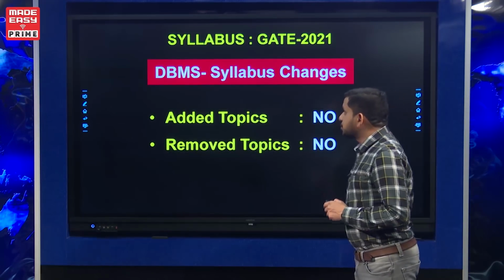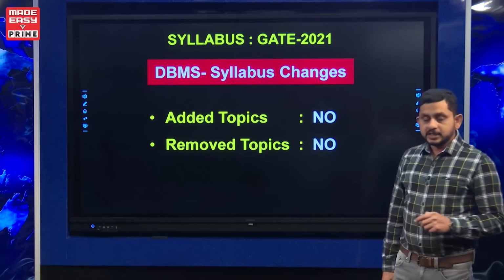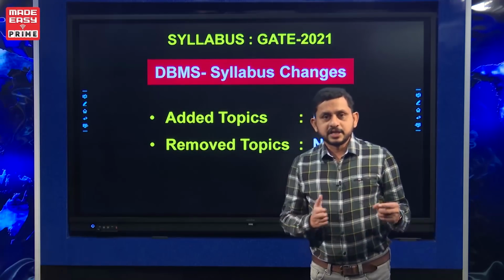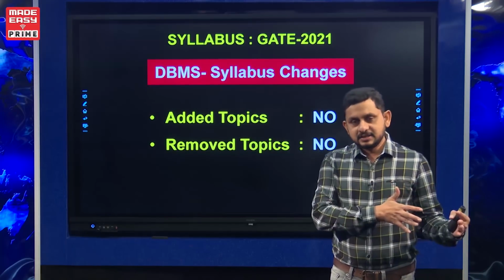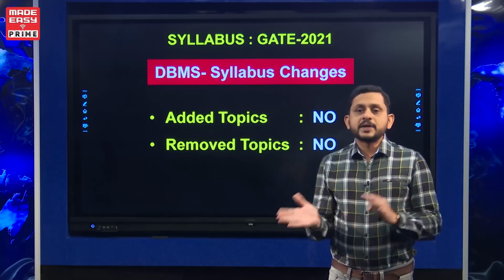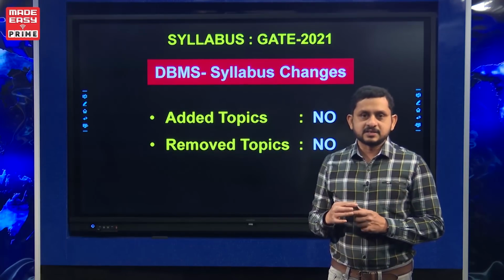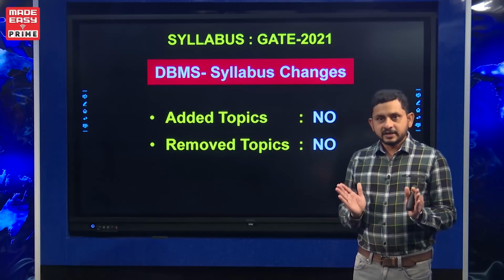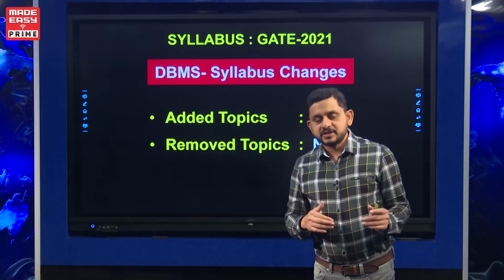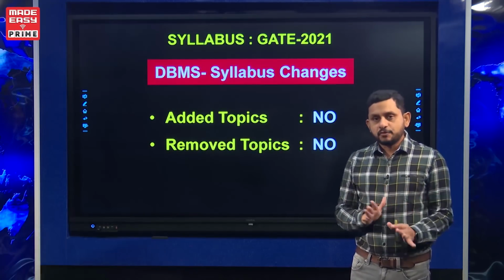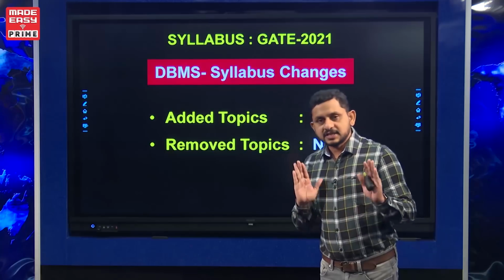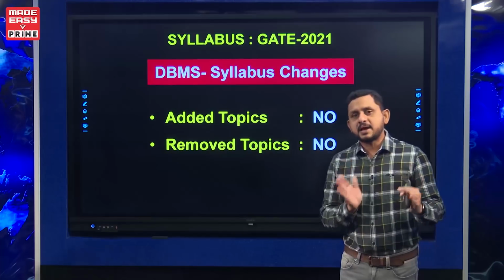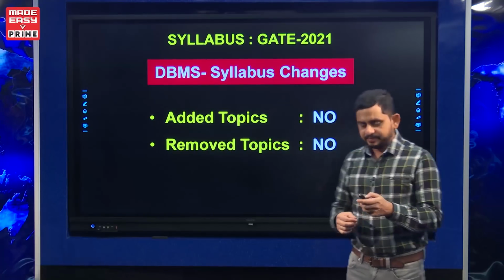As for GATE 2021, there is no change in the syllabus. So there is no topic added this year or no topic removed from this subject. So DBMS syllabus has no additional topics in GATE 2021 compared to the previous year, and no topic is removed from the existing syllabus. So the syllabus of DBMS for GATE 2021 is exactly the same as the previous GATEs.